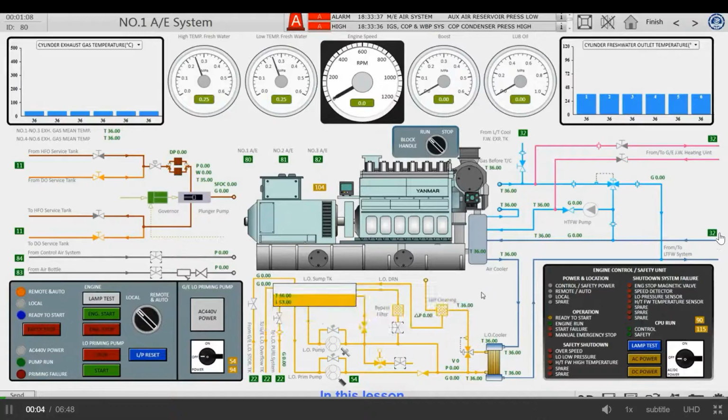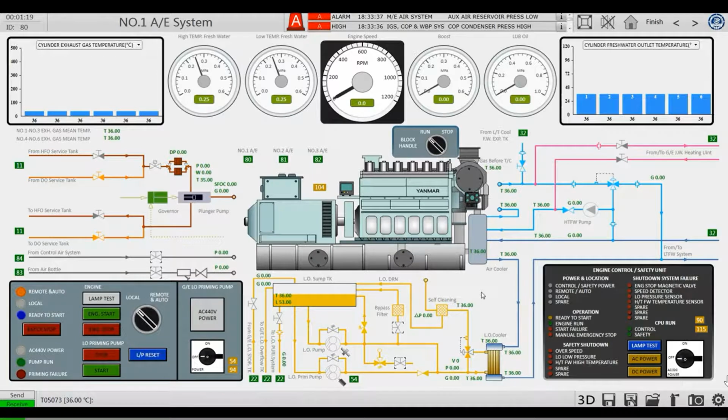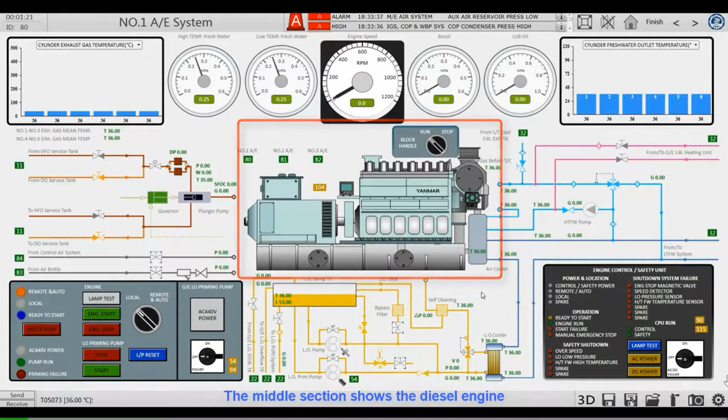In this lesson, we will introduce the page of number 1 main diesel generator. This is the page of number 1 main diesel generator. The middle section shows the diesel engine. The diesel engine has 6 cylinders, is 4-stroke, upright, single acting, direct injection, water-cooled, exhaust gas turbocharged diesel engine.